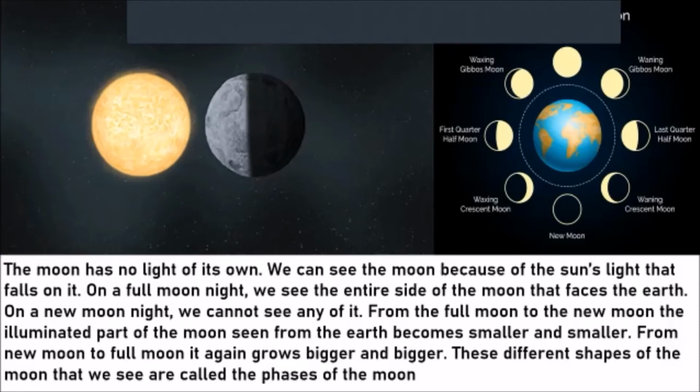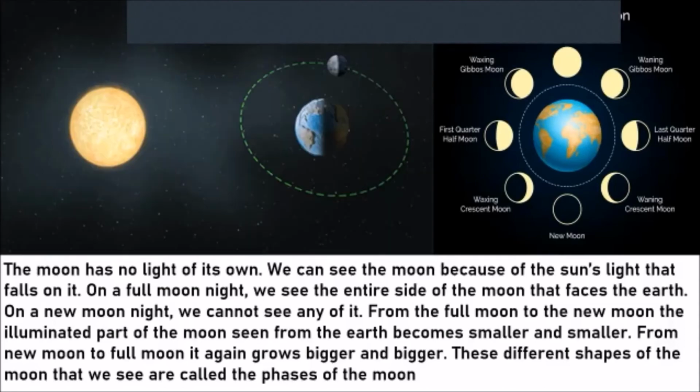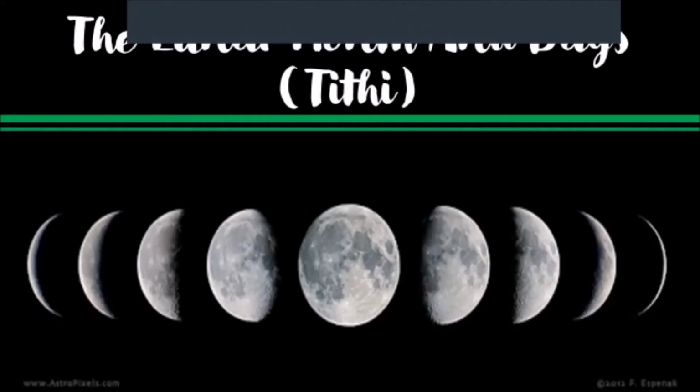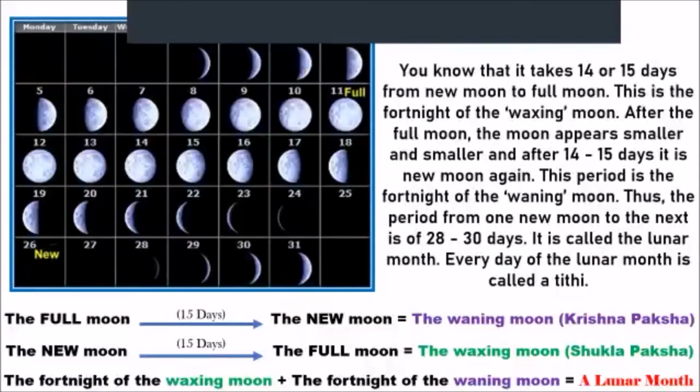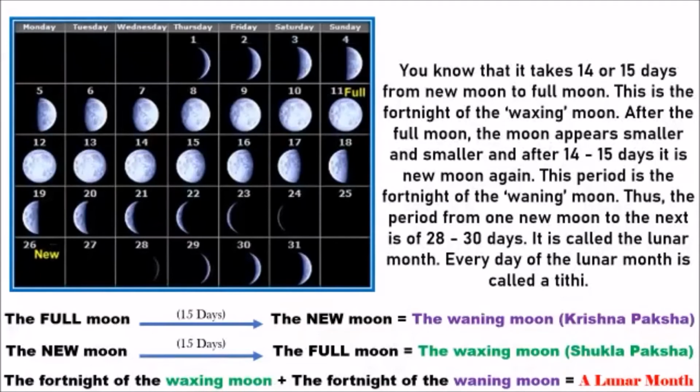Let's try to understand. I know you've not understood that. Don't worry. We'll try to understand what it is trying to tell us, when we learn the lunar month and days. That's Tithi. Now, look carefully at that calendar out there. Can you see 1, 2, 3, 4, 5, 6, 7, 8, 9, 10, 11th day, what happened? Full moon is visible, meaning the sun's light has fallen on the full moon.